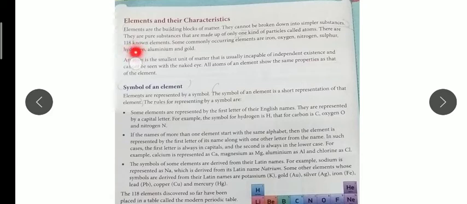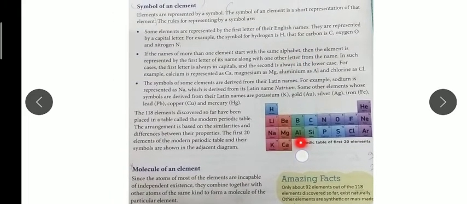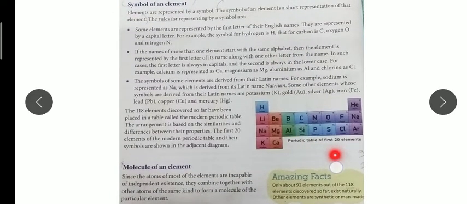These 118 elements have unique symbols. A symbol is a short representation of the element. According to the periodic table, the first 20 elements are given in this picture.